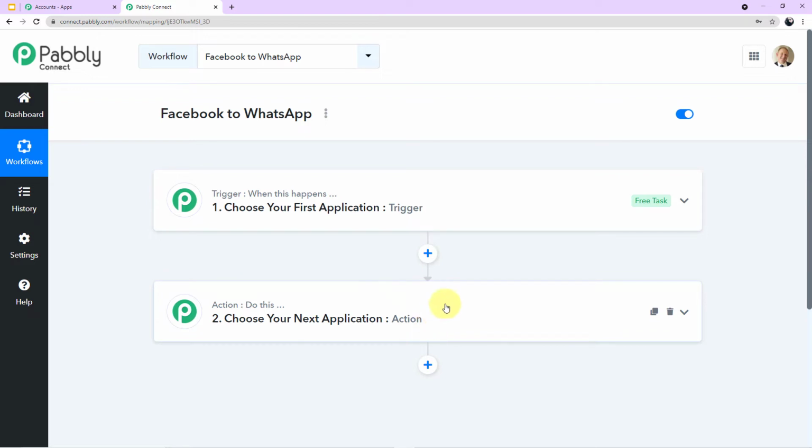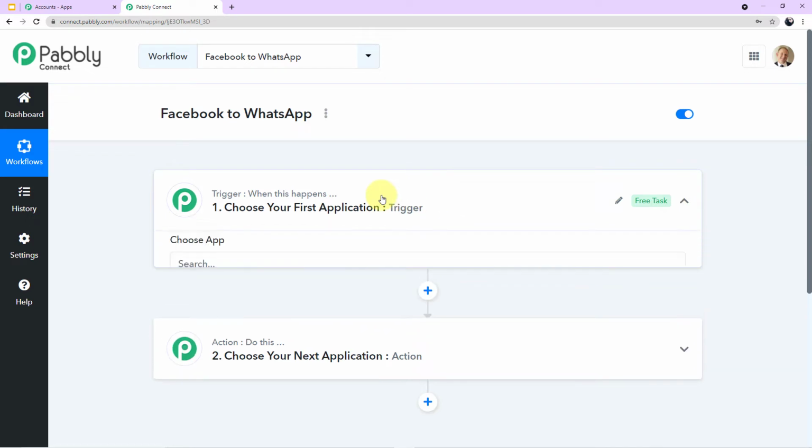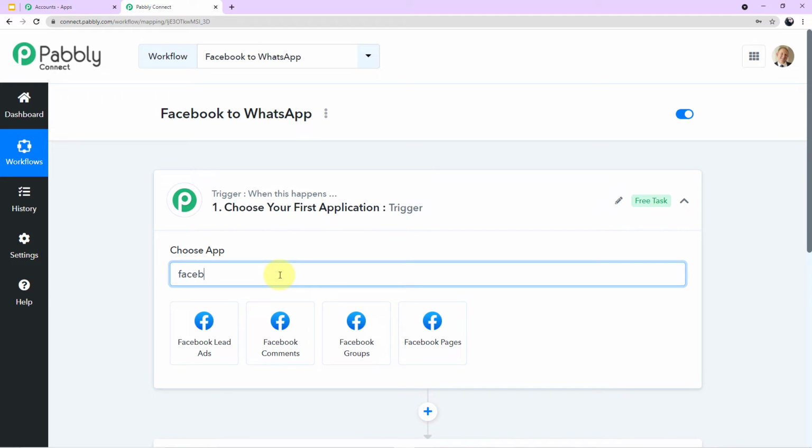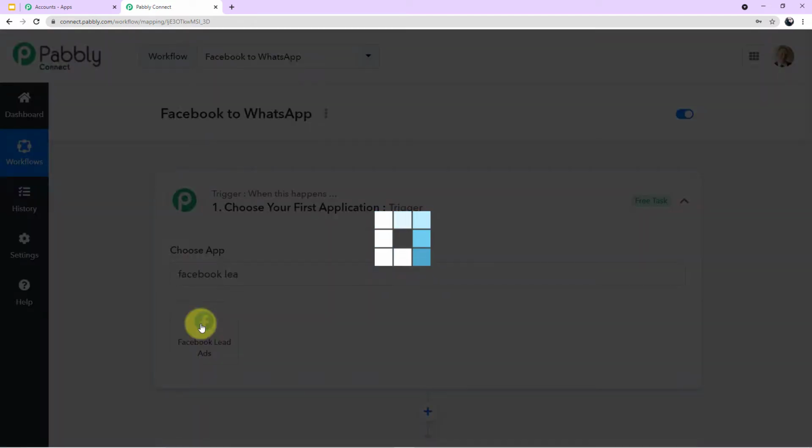Our first application to integrate is Facebook lead ads. So I'll click on my first application, come to the search field, and search for Facebook lead ads. As you can see on my screen, I'll click this.